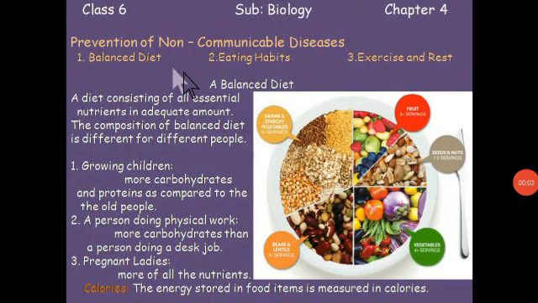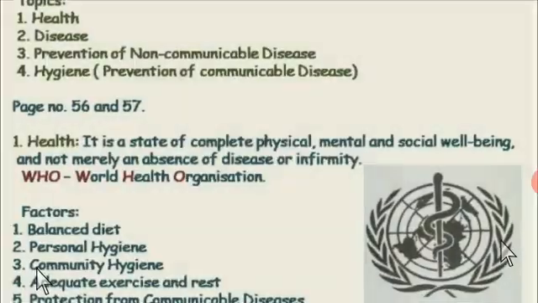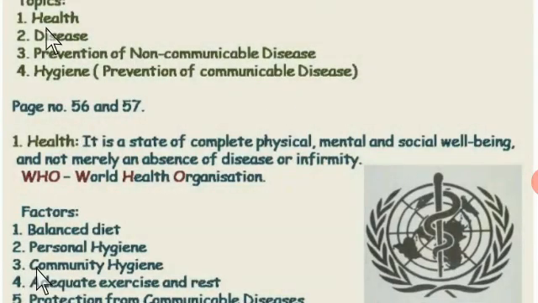Hello students, today we will discuss a topic of class 6, subject biology, chapter 4, health and hygiene. Students, when we started this chapter, we saw that there are 4 main topics: health, disease, prevention of non-communicable diseases and hygiene. We have discussed the first two topics, health and disease. Today we will discuss prevention of non-communicable diseases. So let us start.